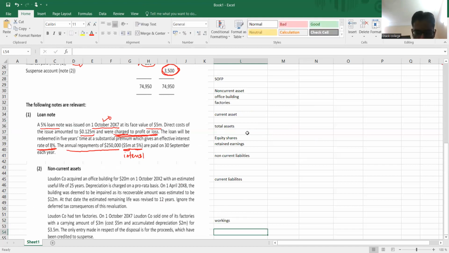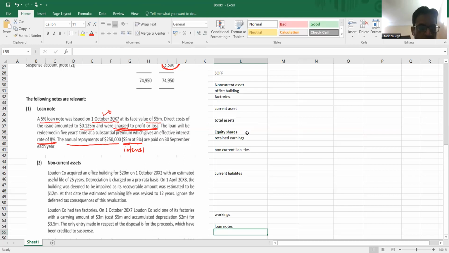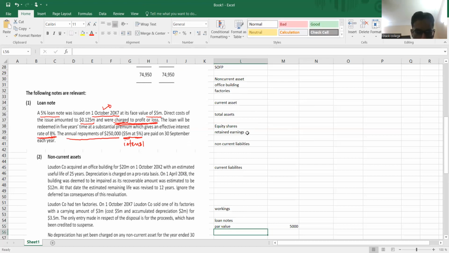First of all, loan note. Now see, 0.125 million was charged to profit and loss account. So what do I need to do with this 0.125? I need to adjust. This is the par value, that is going to be 5 million. So 5 million. And then I need to deduct the issue cost from this. And how much is the issue cost?